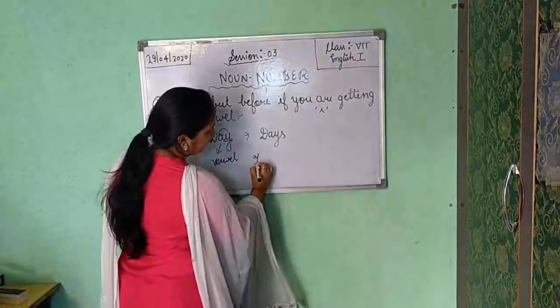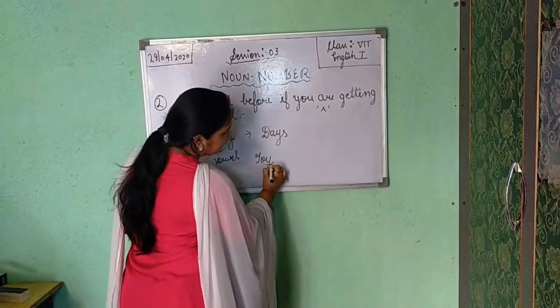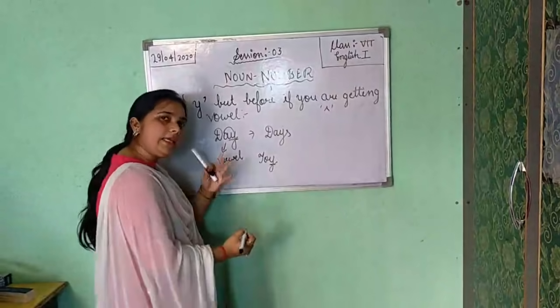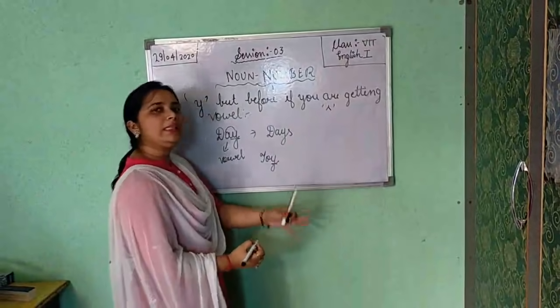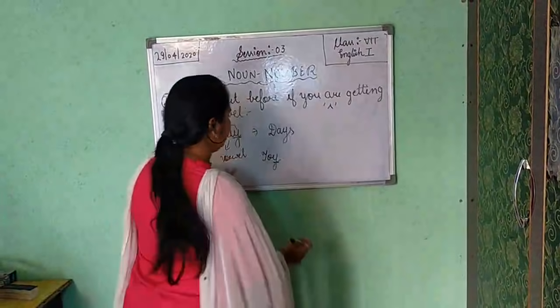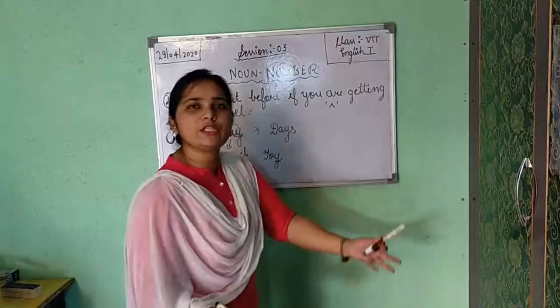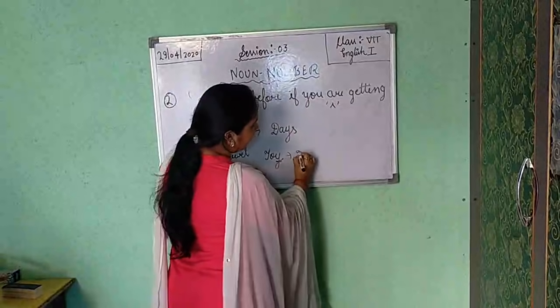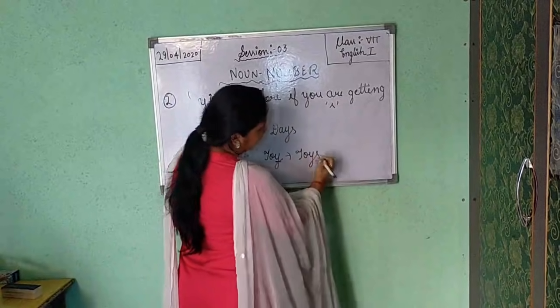Similarly, toy. In the last, y is coming, and before y, o is coming. A, E, I, O, U. These are our 5 vowels. Since your class UKG, you are getting vowel and consonant. So again, for making plural, we will simply add S.